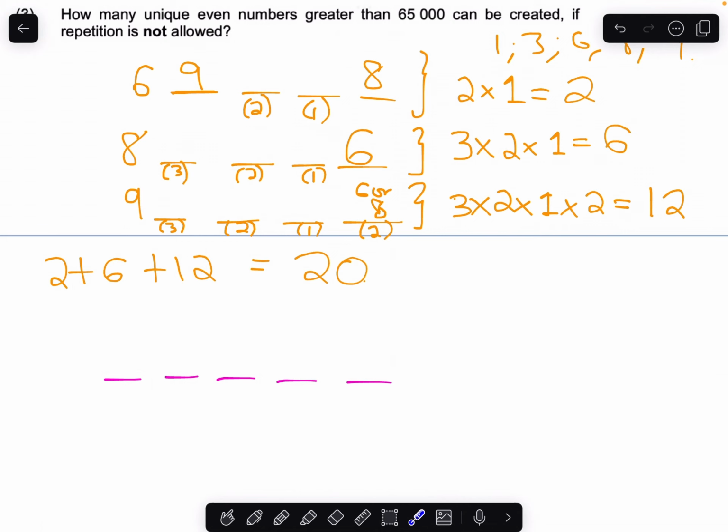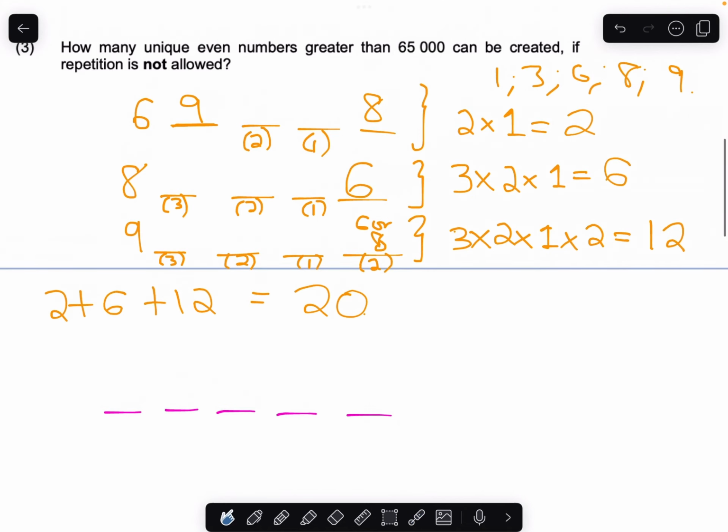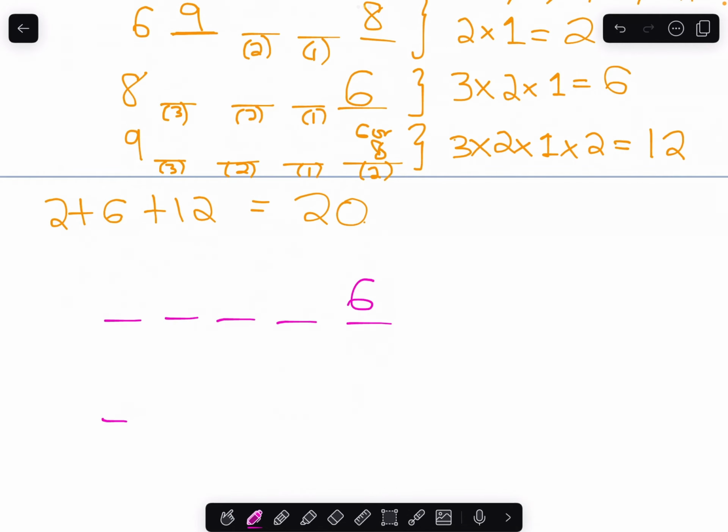But the alternative they suggest is you could start by looking at the restriction of it being an even number. Because the only numbers we're picking from are 1, 3, 6, 8, and 9, that means we're either ending with a 6 or ending with an 8.